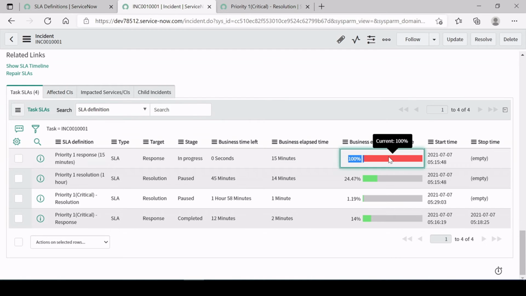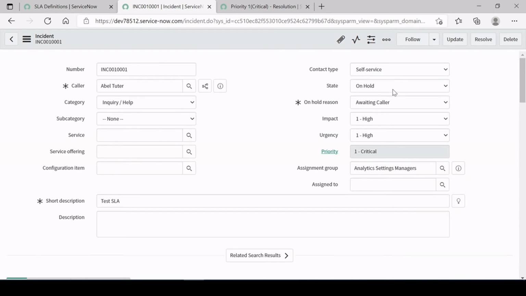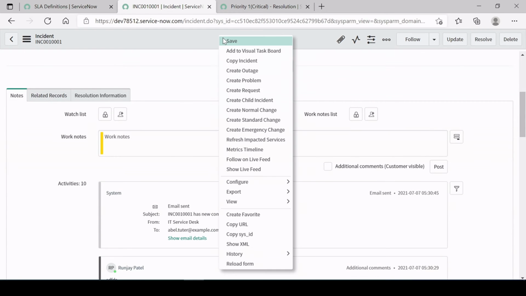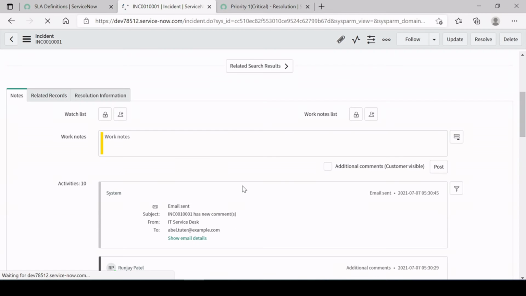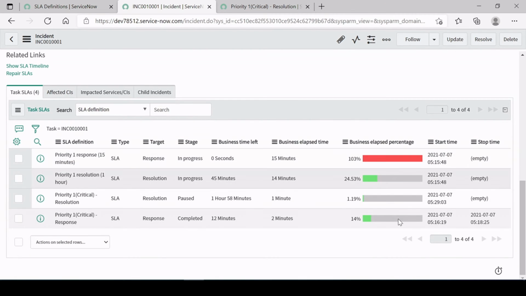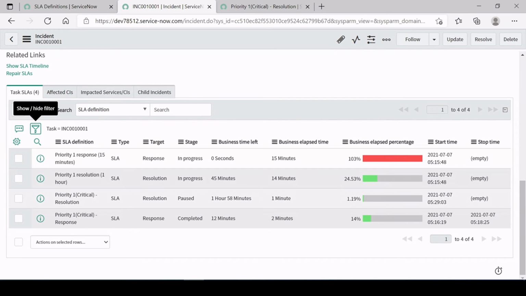So as you can see here, this converted to 100%, but our resolution SLA is still at 1.919%. It's not increasing, right? So if I move it back to in progress and save it, it will start increasing the percentage value, right? So 1.19, I'm just going to refresh it again. We have to wait a little because this is in percentage, right?